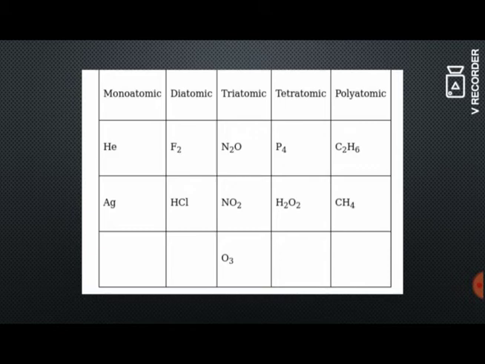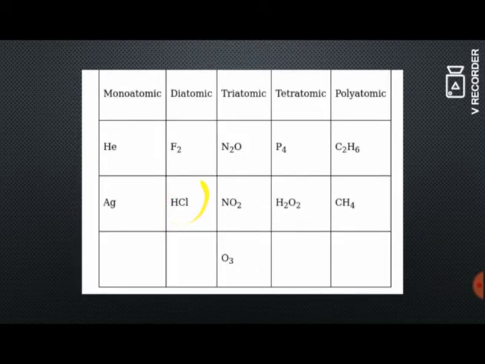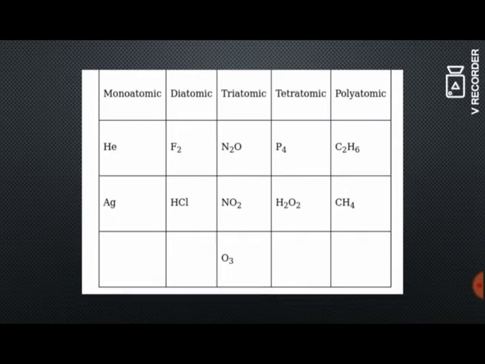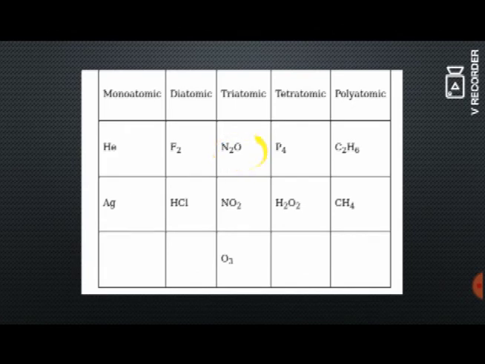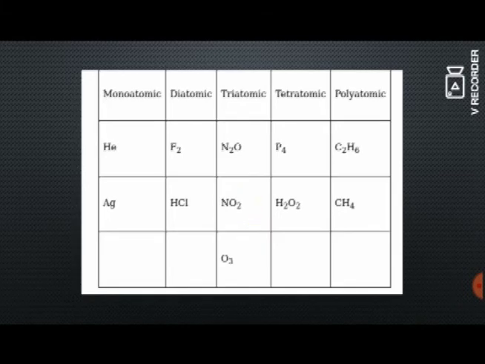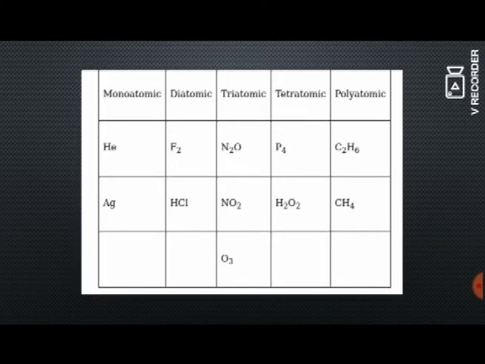So it is diatomic. Another example is HCl, hydrochloric acid. So here you have one hydrogen and one Cl, which means it has one hydrogen atom and one chlorine atom. So totally 2 atoms are present in it. Next example, for triatomic, N2O. So here 2 nitrogen and 1 oxygen. So a total of 3 atoms are present in it. Similarly NO2, here 1 nitrogen and 2 oxygen. So totally 3 atoms. For O3, ozone, here 3 oxygen atoms are present in it.